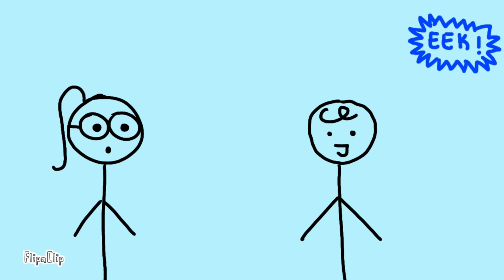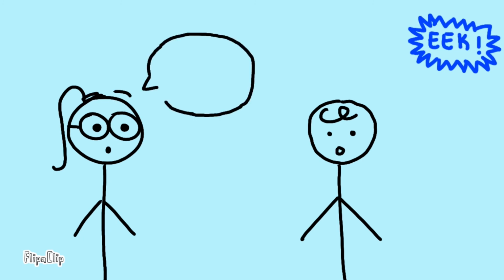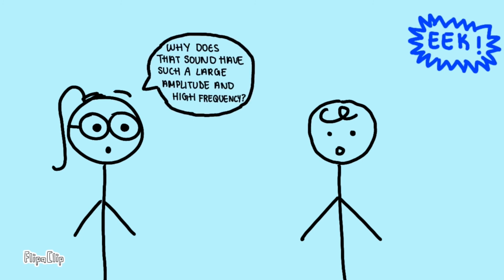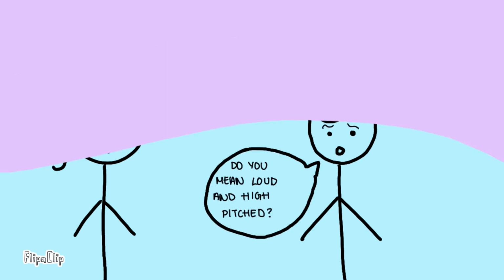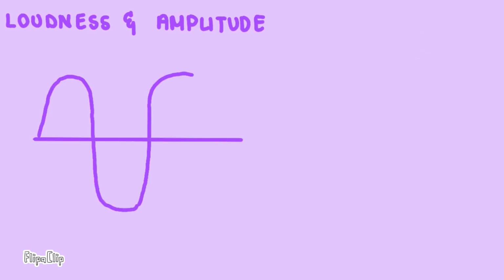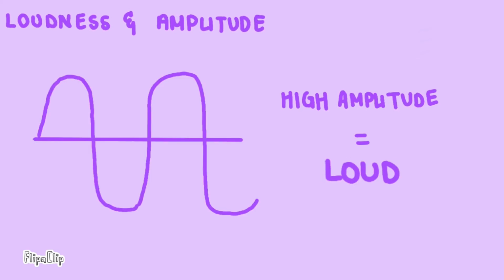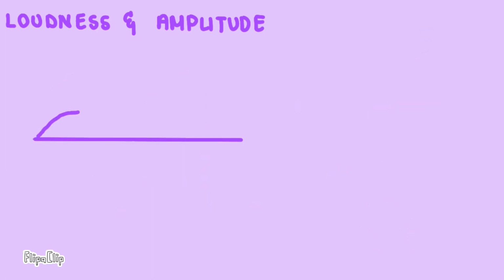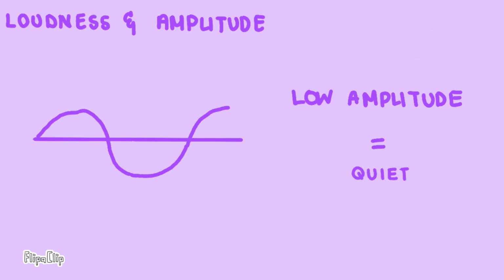When we hear sounds, we don't really mention terms like amplitude or frequency. Instead, we talk about the loudness or the pitch of a sound. So, what's the relationship between these two? Let's start by talking about loudness and amplitude. Amplitude is directly proportional to the loudness of a sound. This means that as amplitude increases, the sound will also get louder. If the amplitude is small, the sound will be quiet.